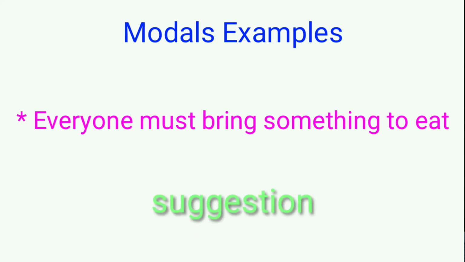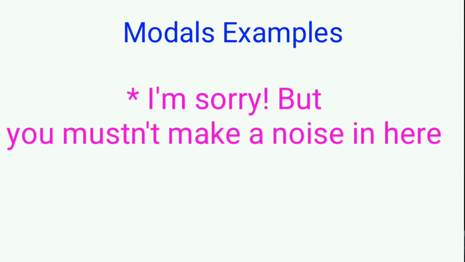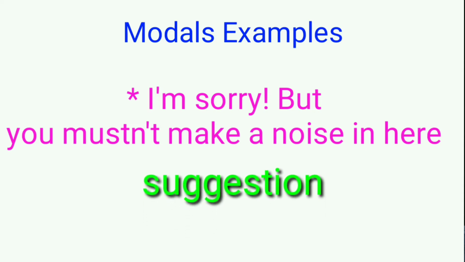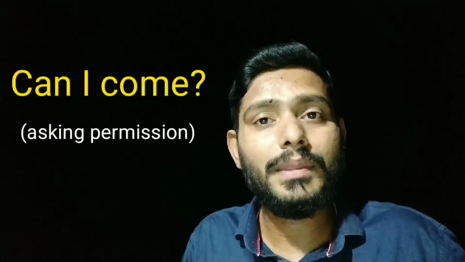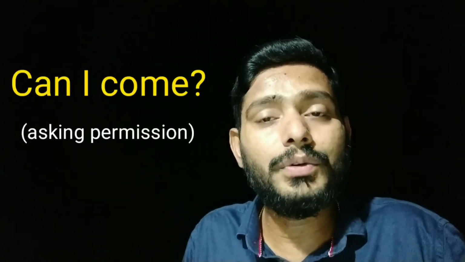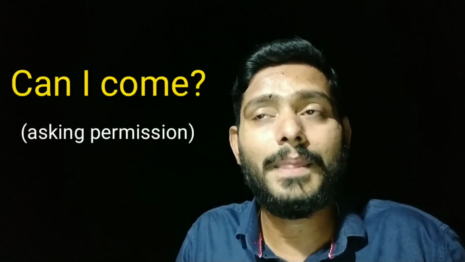It also says suggestion. I'm sorry, but you mustn't make a noise in here. This sentence also shows suggestion. Some other modal verbs like can or may are used to ask or give permission. For example, can I come here? It is asking permission. How to give the permission back? Yes, you can come.